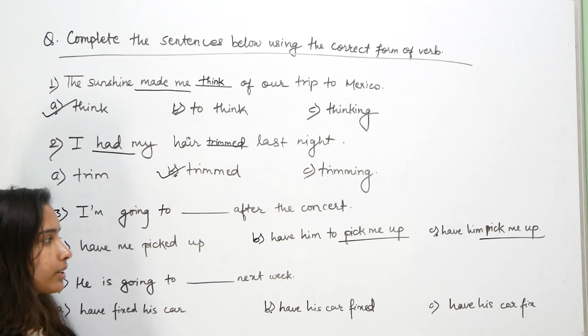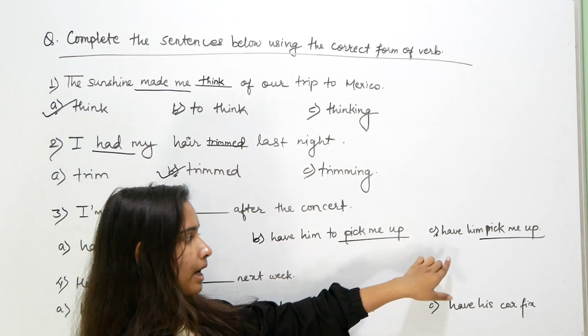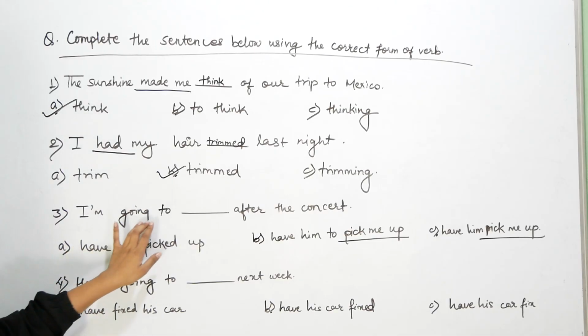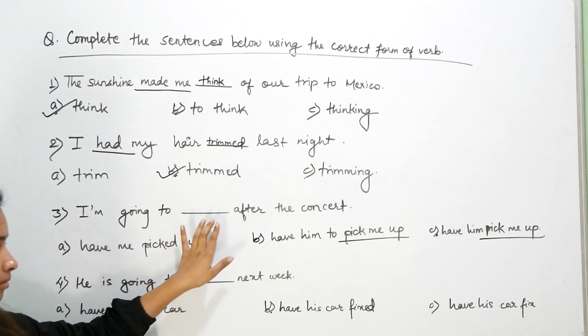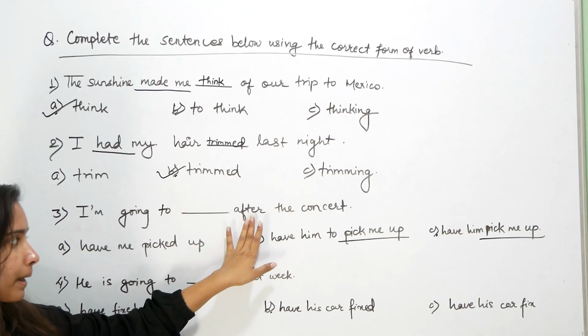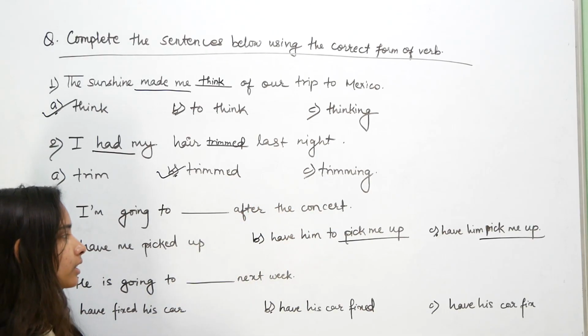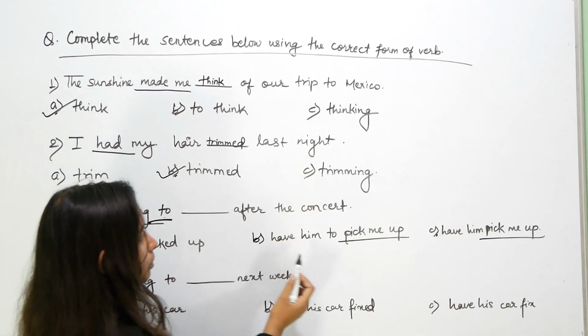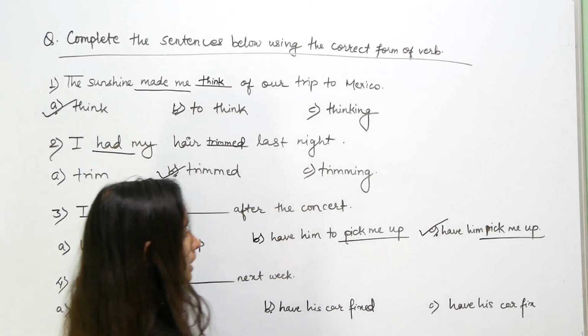अब यसमा हामी के हेर्छौं भने have him to pick me up, have him pick me up. यो दुईटामा कुन हुन्छ त? I am going to have him pick me up after the concert. We have already used here to, going to, so we will use have him pick me up.